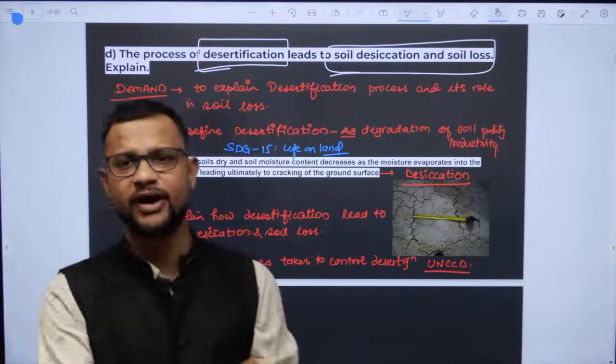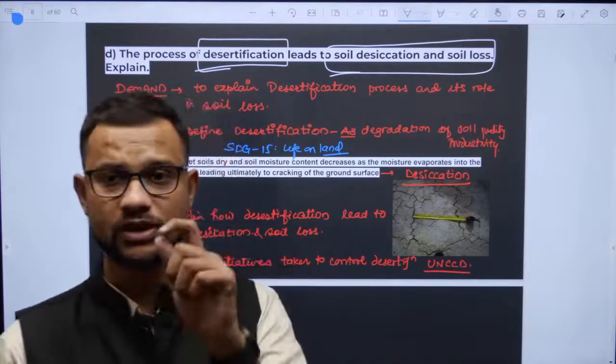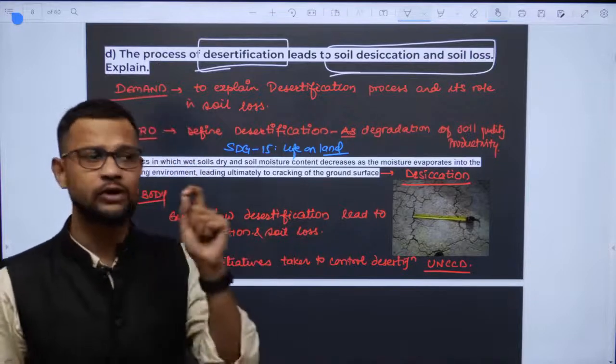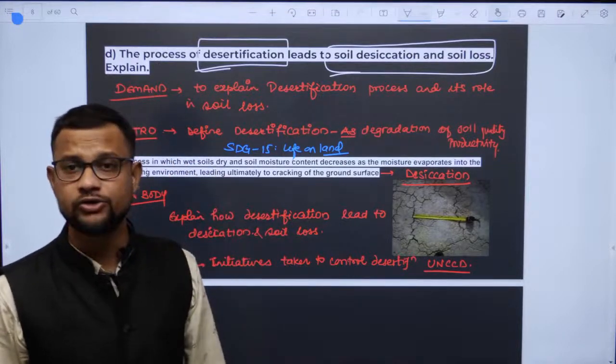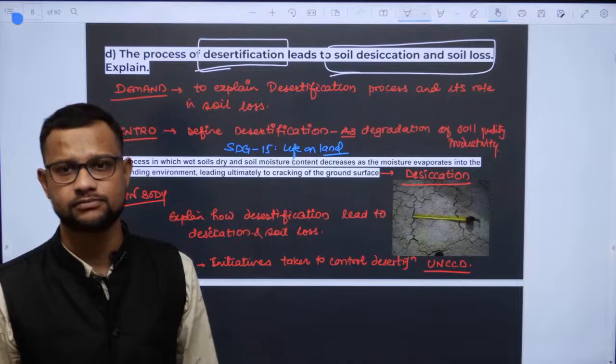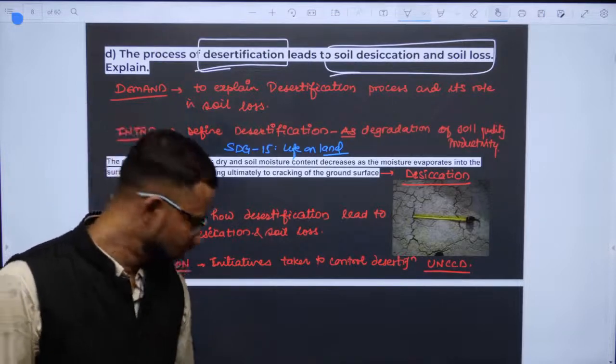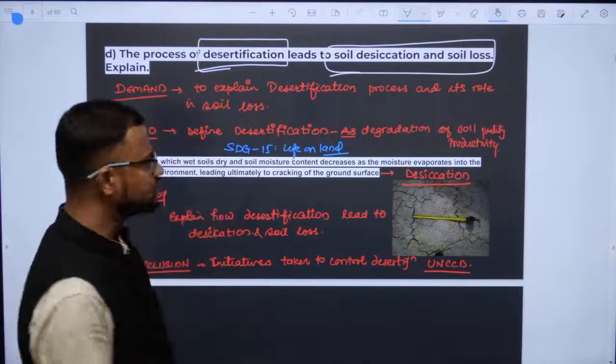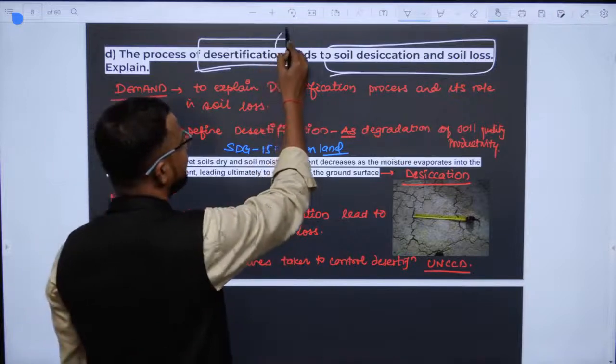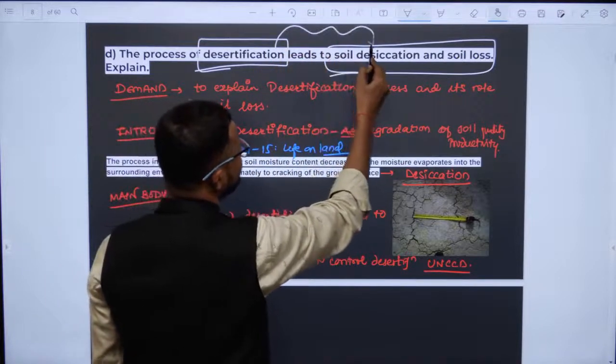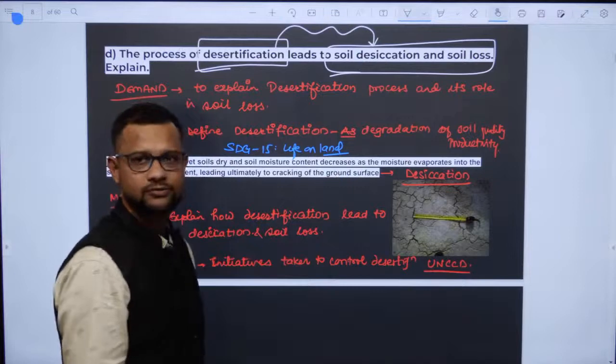You need to identify keywords because keywords help you to reach your target. What is the question demanding? The demand is foremost, right? So here the question is asking to connect desertification with soil desiccation and soil loss.